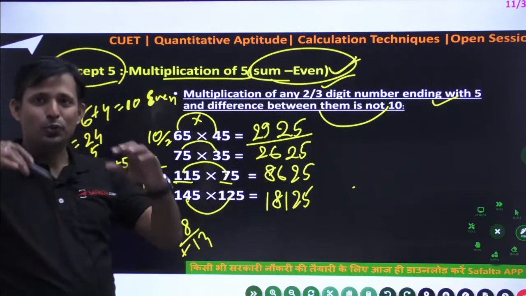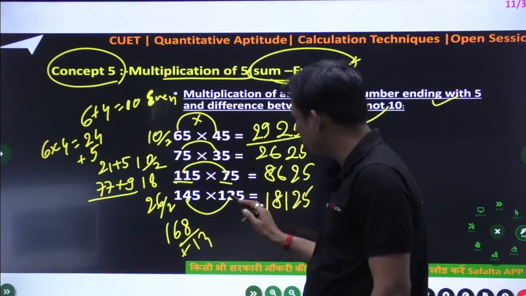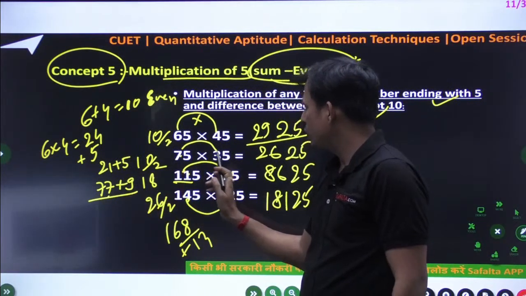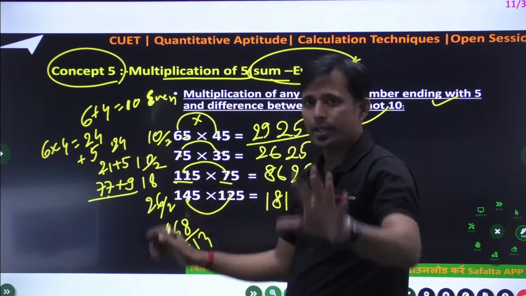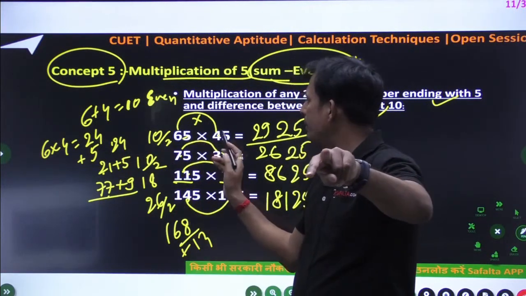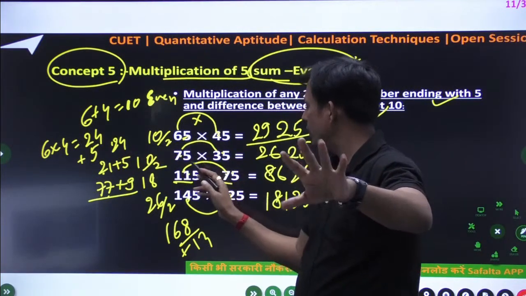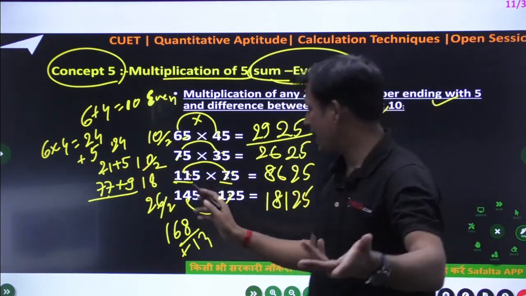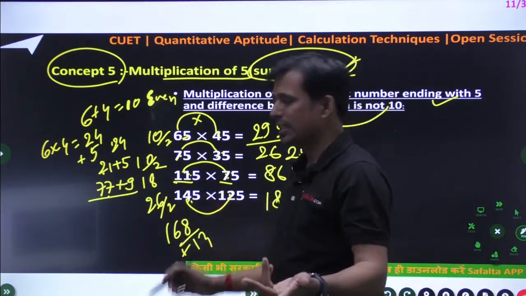Now you can use your calci, use your mind and solve this type of question. So 14 into 12, 168. 11 into 7, 77, 7 into 3, 21, and 6 into 4, that is 24. That is okay. And plus the half of the sum of the number. So 6 plus 4, 10 ka half, then 7 plus 3, 10 ka half you can add, then 11 plus 7, 18 ka half, 9, and here also 14 plus 12, that is 26 ka half, 13 you can add.